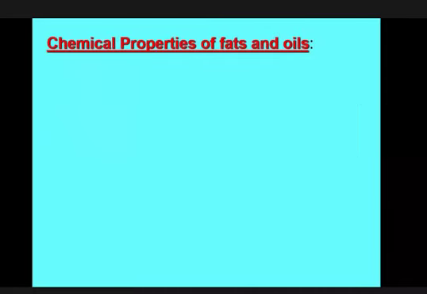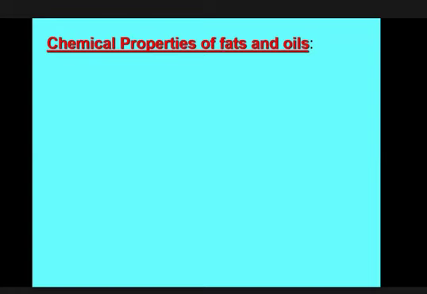Chemical properties of fats and oil. Those are the physical properties of fats and oil. Now we are going to discuss the chemical properties of fats and oil. Chemical properties mean the properties that are worked out by applying a vast number of chemical reactions. Based on some chemical reactions, the specific reaction that happens in fats and oil does not happen in other bioorganic compounds or biomolecules. The properties that are shown by fats and oil only, those are the chemical properties.